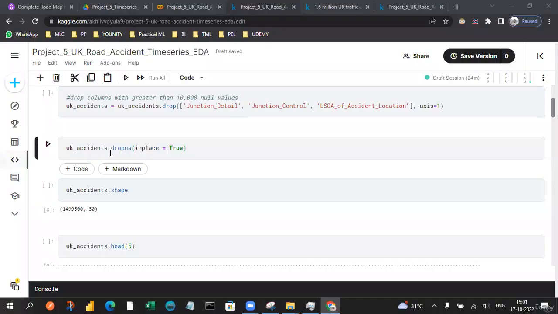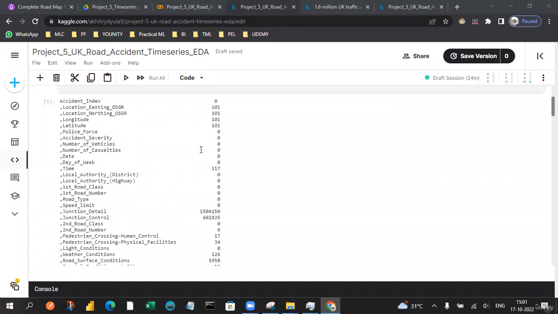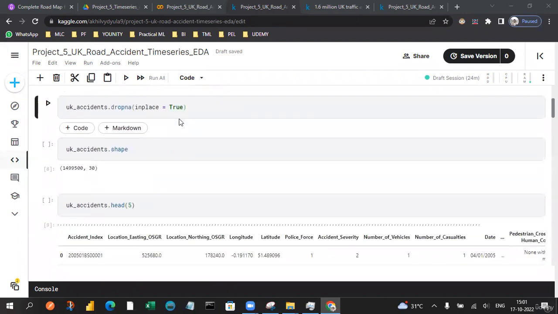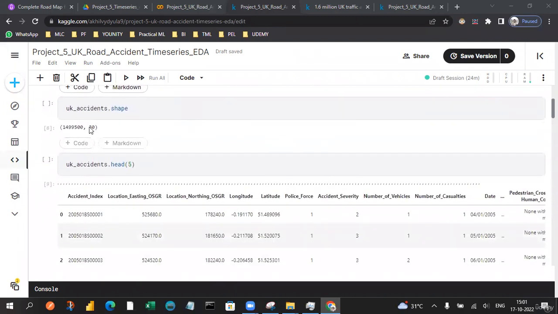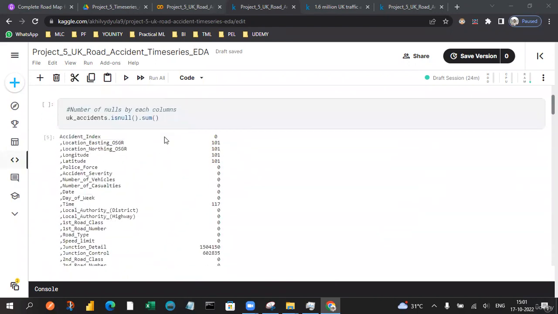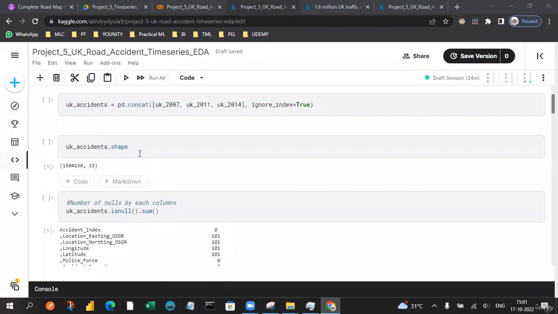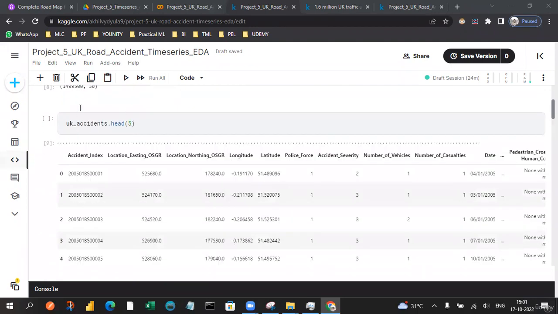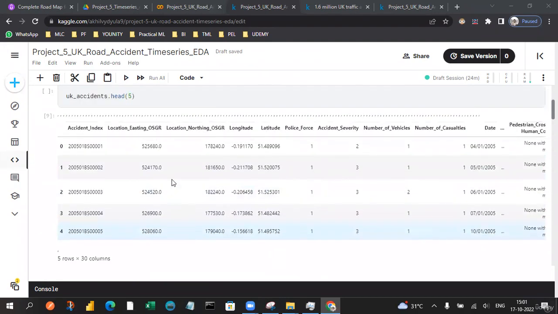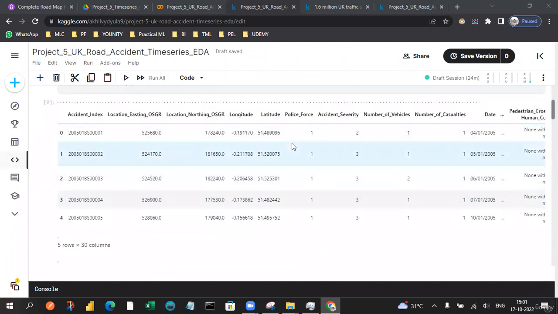So we drop the null values corresponding to whatever nulls we had, and the remaining shape is 30. The shape was very high when compared to that, so 33, meaning three records are going to be dropped. This is the data frame we are going to play around with for some EDA analysis. We can also do some cleaning and pre-processing in the future.